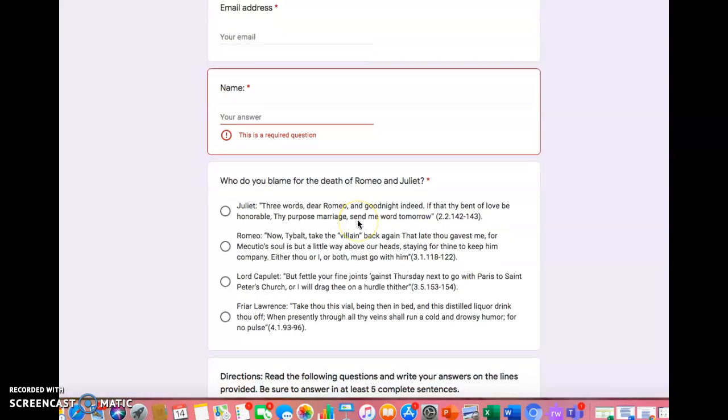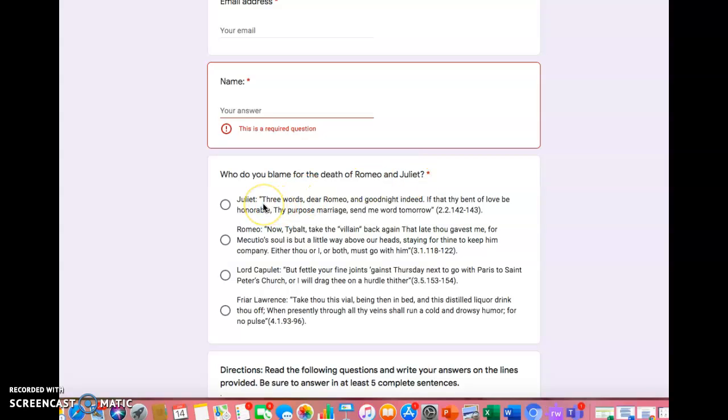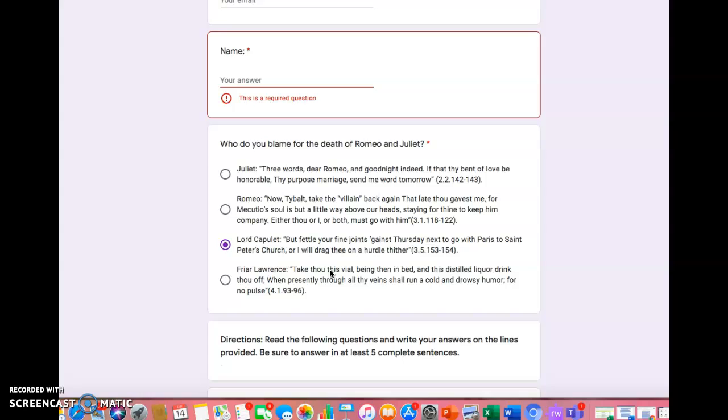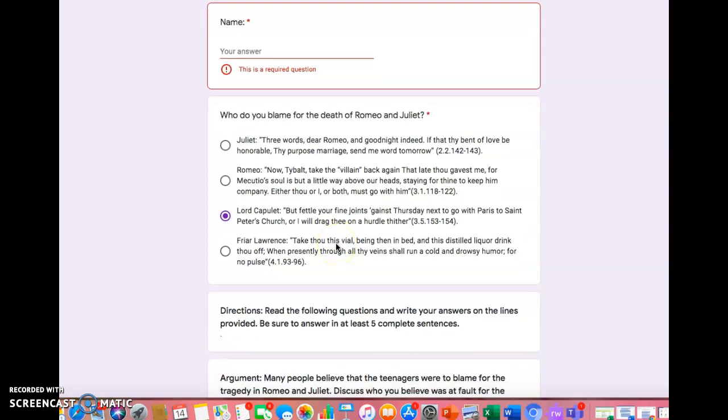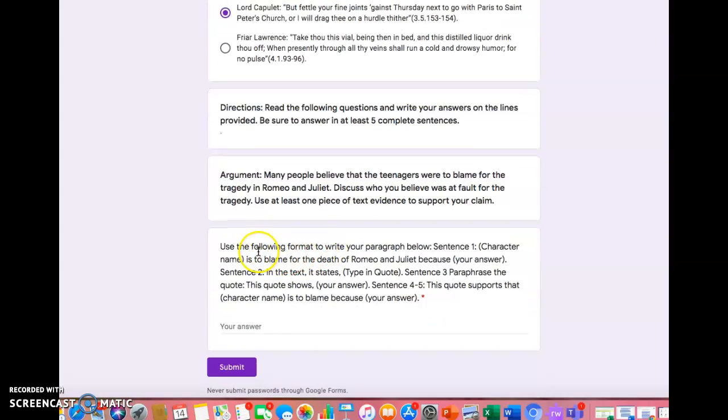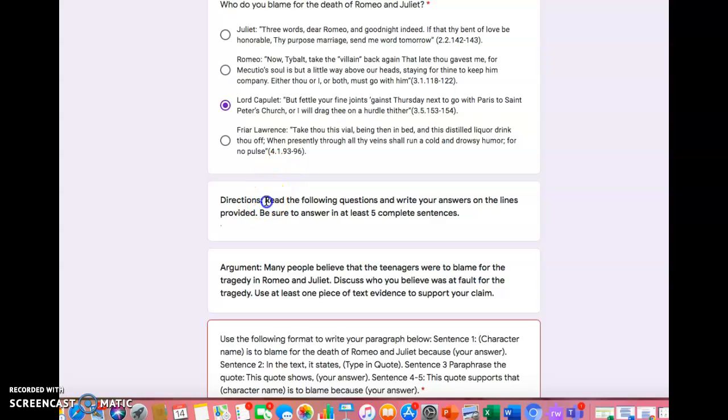Then we have a question here. Who do you blame for the death of Romeo and Juliet? So we have Juliet, Romeo, Lord Capulet, and Friar Lawrence. There is no right or wrong answer to this question. It's who you think it is to blame. You will notice that each option has a quote next to it. That's going to be the quote that you're going to use to support who you blame. And you're going to include that in this section here.